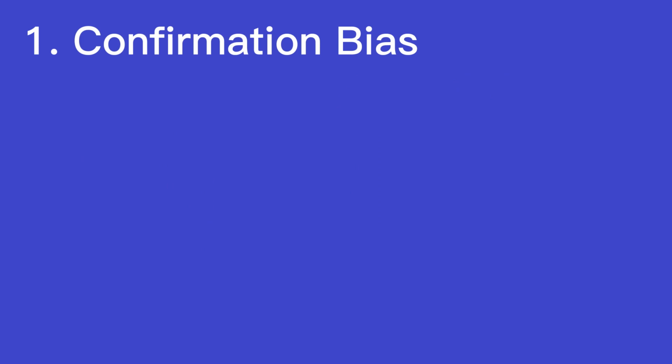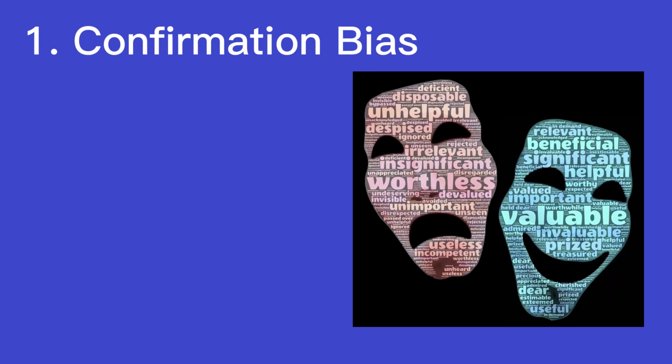1. Confirmation bias. Confirmation bias is the tendency to seek out information that supports our existing beliefs and ignore information that contradicts them. In trading, confirmation bias can lead to a trader holding onto a losing position for too long or ignoring signs that the market is moving against them.